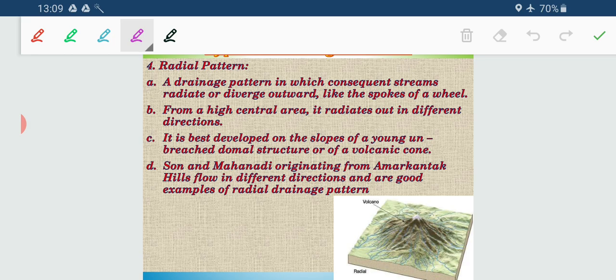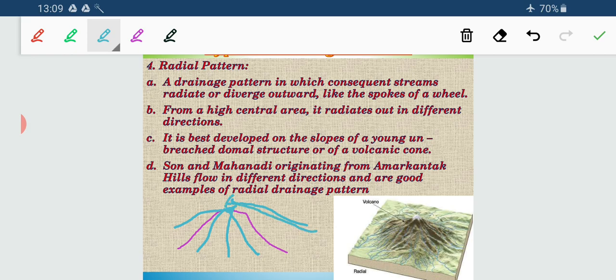Now suppose I am just drawing a mountainous structure. You can see it is a mountainous structure, and a river has originated from this part and it radiates out. It is not moving in, it is just radiating out to different directions. So when any river radiates out in different directions, it is showing the radial pattern, and river Narmada exhibits the best example. Besides river Narmada, we have other rivers too, like Son river, Mahanadi river. They exhibit this pattern, that is radial pattern.